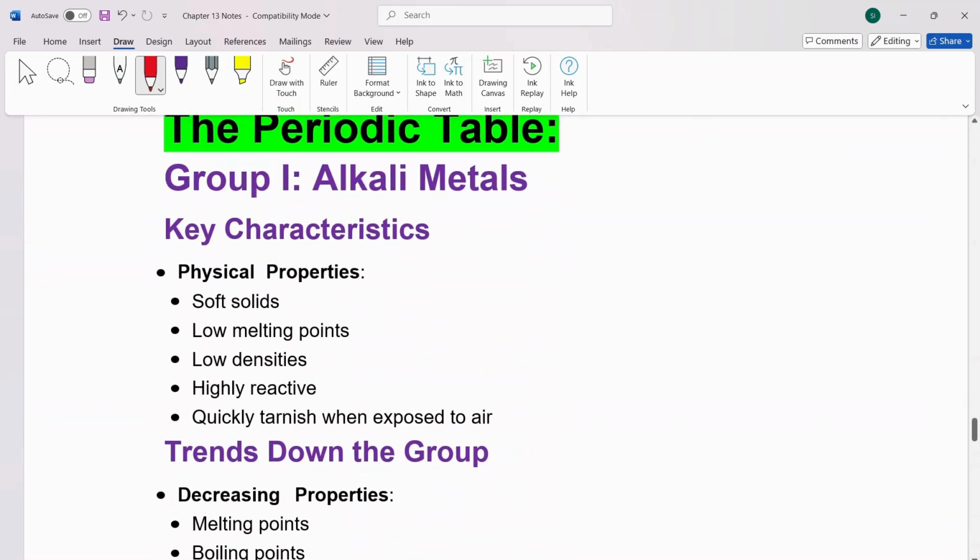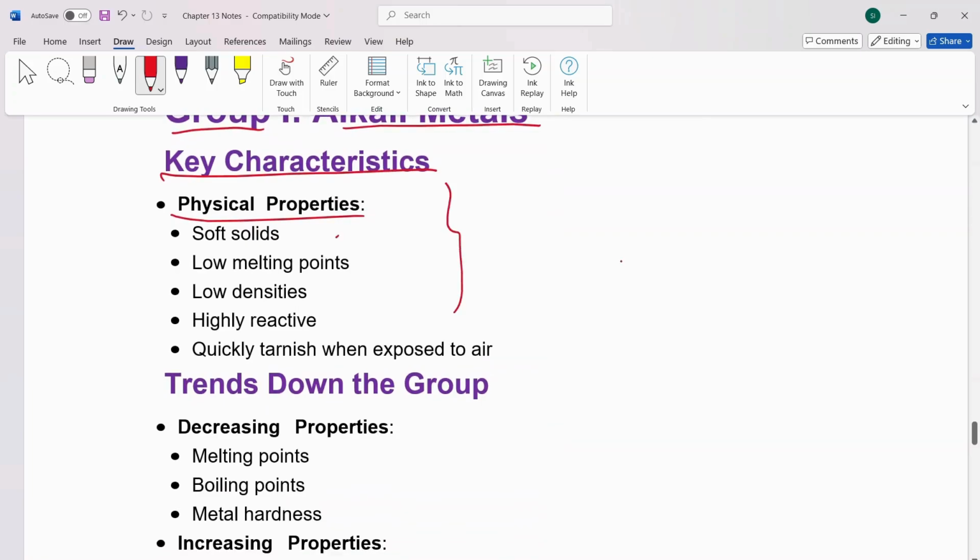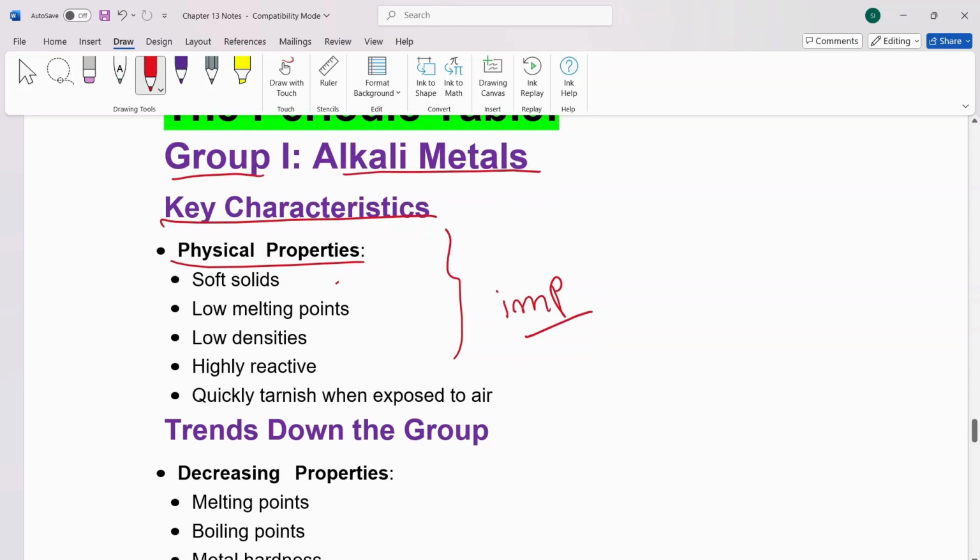Now, group 1 of the periodic table, alkali metals. The key characteristics are physical properties. They are soft, solid, important to remember. Group 1 alkali metals, physical properties: soft, solid, low melting point, low density, highly reactive, quickly tarnish when exposed to air.